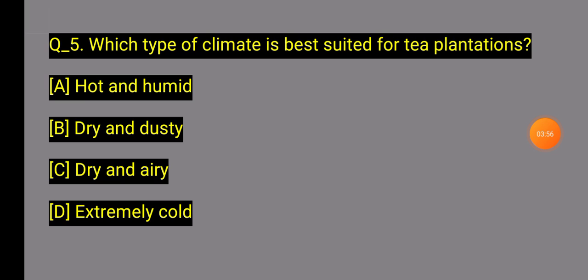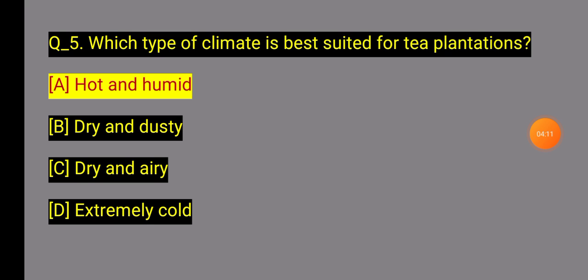Next question. Number 5 question, what does it say? Which type of climate is best suited for tea plantation? Which one of these four options will it be? Number A, hot and humid. This is the climate best suited for tea plantation.